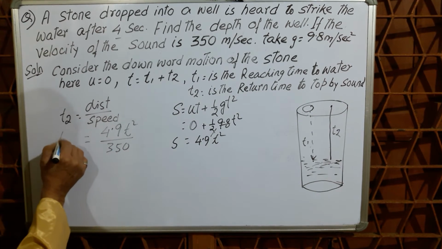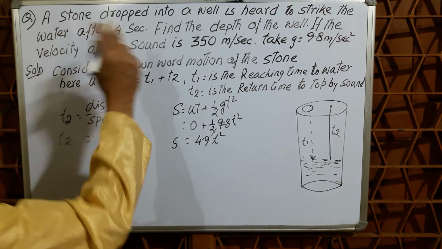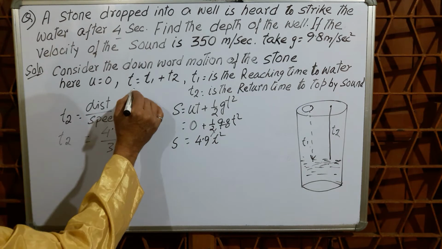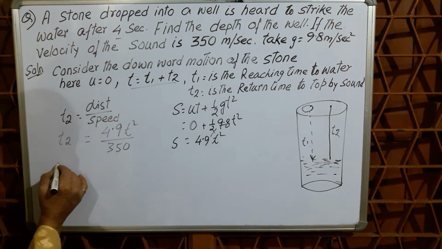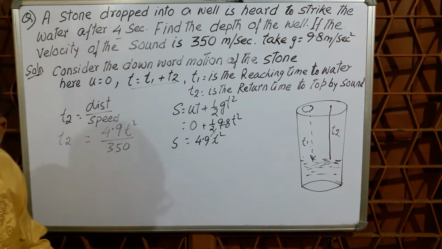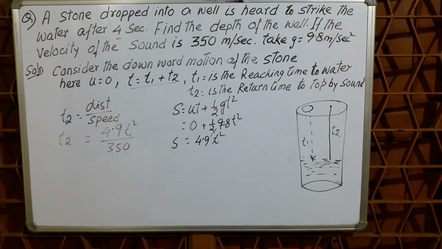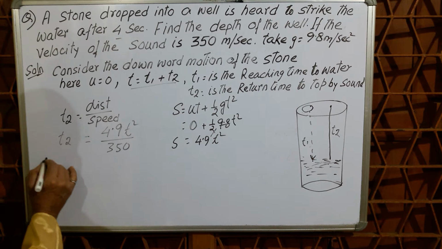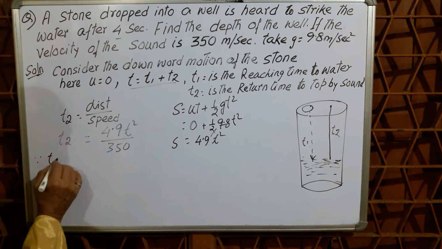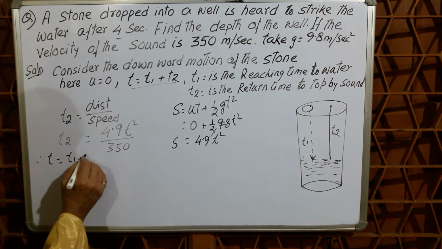But total time is 4 seconds. Please don't misguide yourselves. T equal to T1 plus T2.